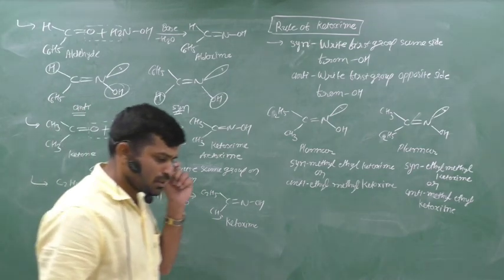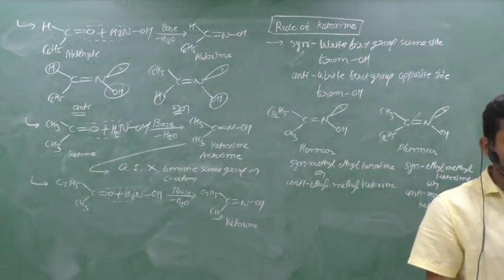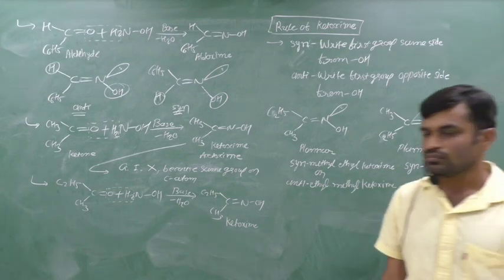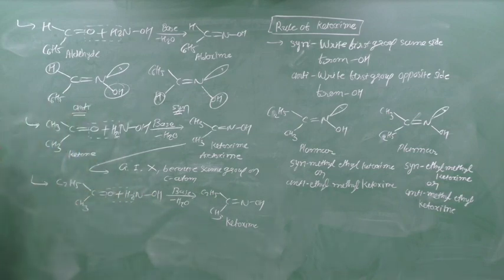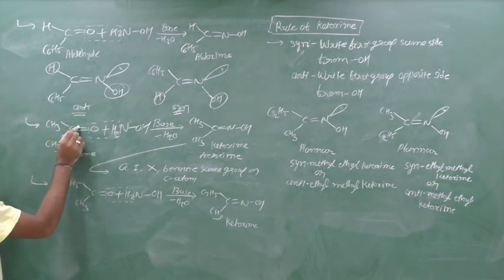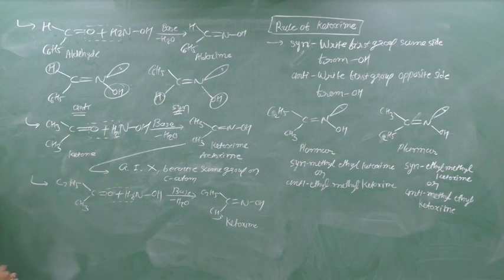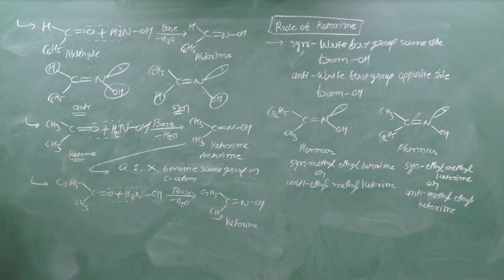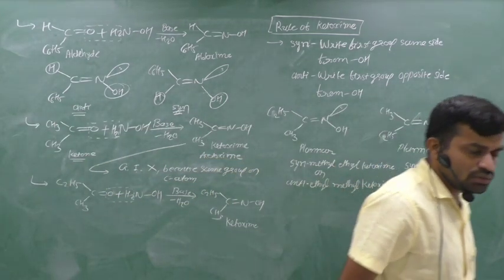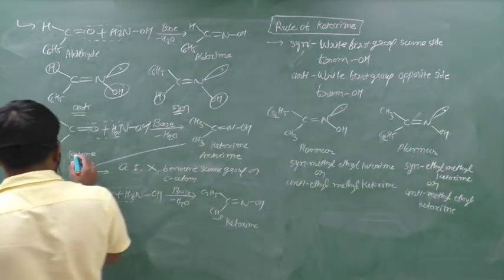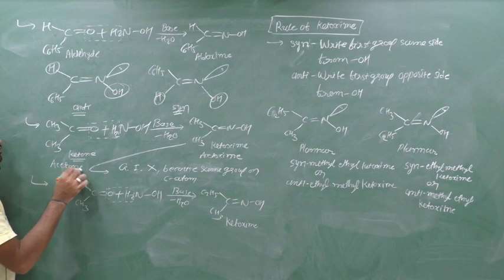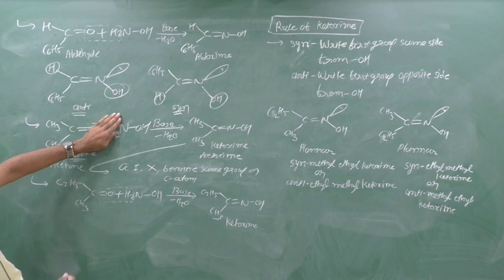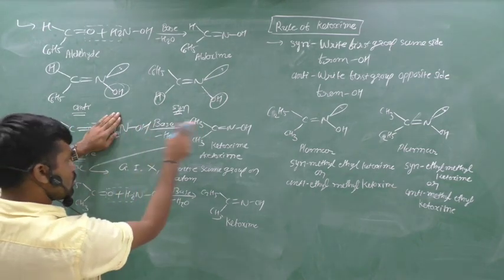Now we can take some examples of ketone. Here we take the example of a carbonyl group, first with the help of aldehyde, and now ketone: CH3 C double bond O with NH2OH. In the presence of base it gives H2O. This ketone is particularly acetone. H2O is removed and the other parts combine, so we get CH3 C double bond N OH.